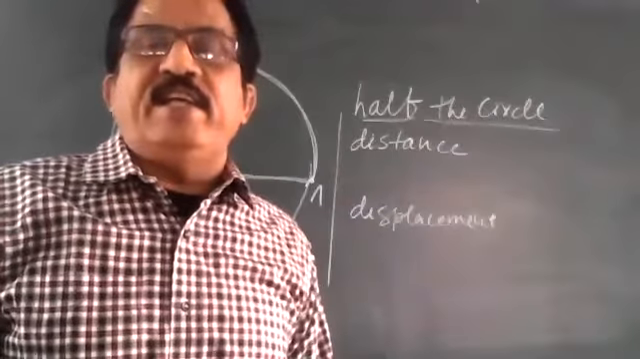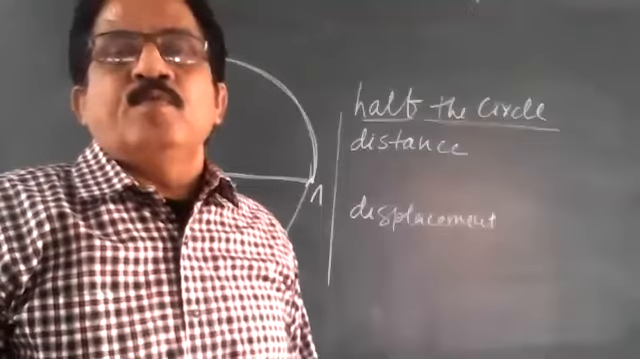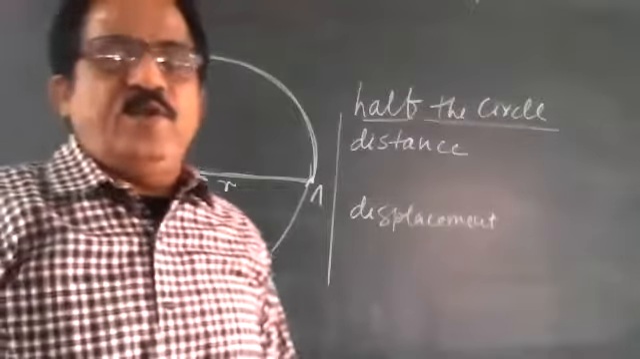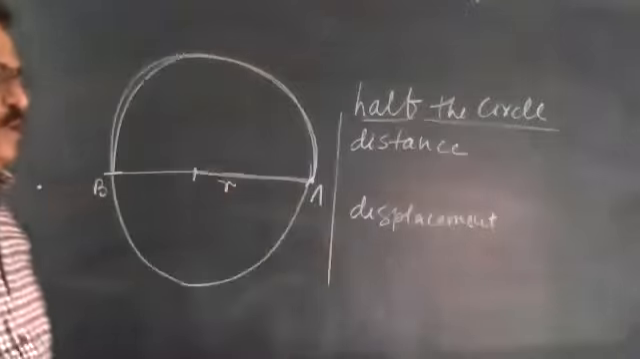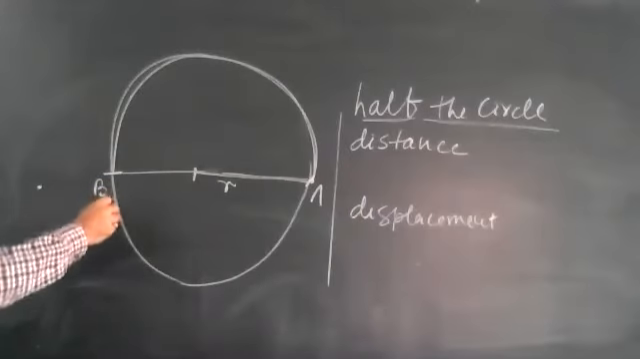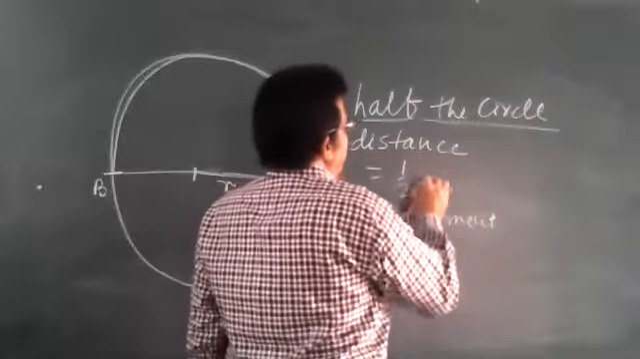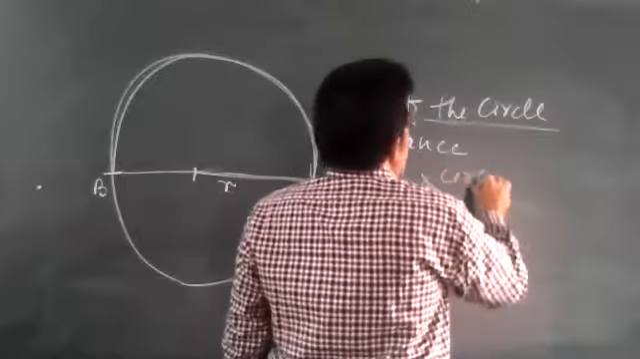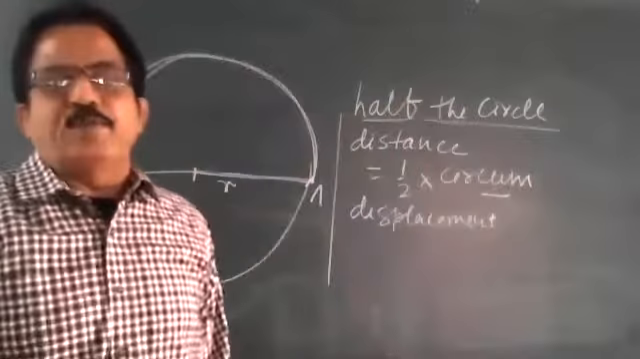If I ask, then give the answer. When we are moving half the circle, the distance that comes, children, is half the circumference of the circle. Write: half the circumference of the circle.